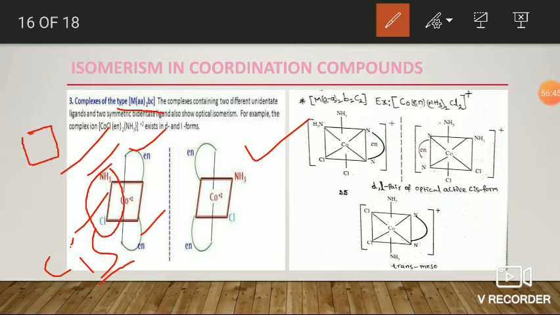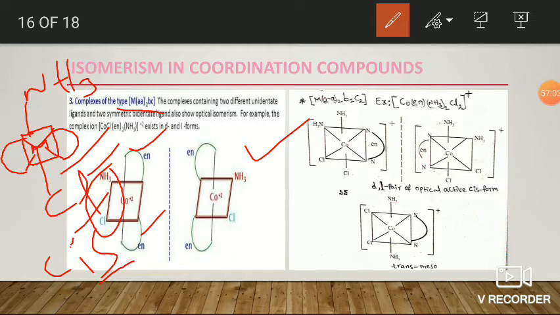it contains a plane of symmetry. For example, here is the central M, here ethylenediamine, here NH3, here chlorine. If you bisect the molecule through the center, going through the ammonia, through the center of these two edges, as well as through the chlorine, then we get two equal parts.